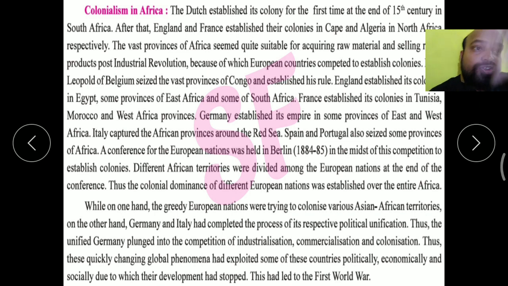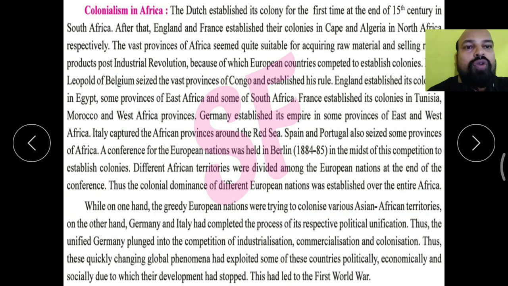Africa was divided among the European countries. Thus, the colonial domains of different European nations were established over the entire Africa. Now the whole of Africa was under the rule of the European countries.